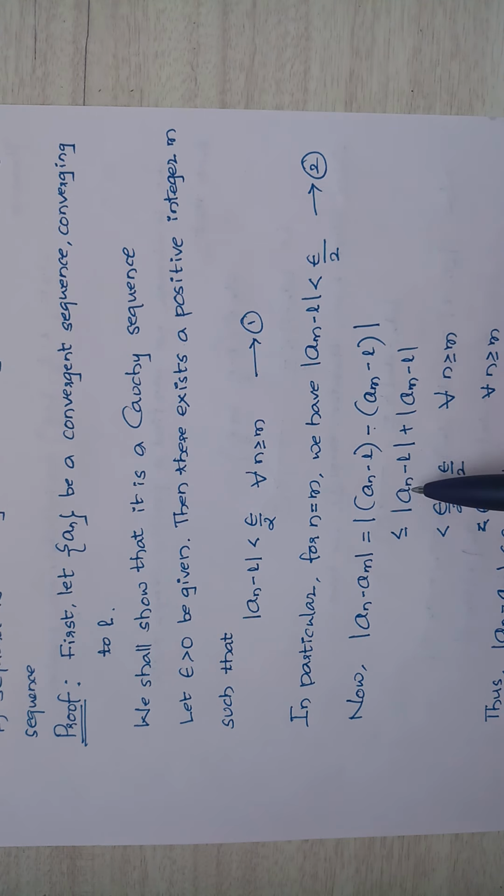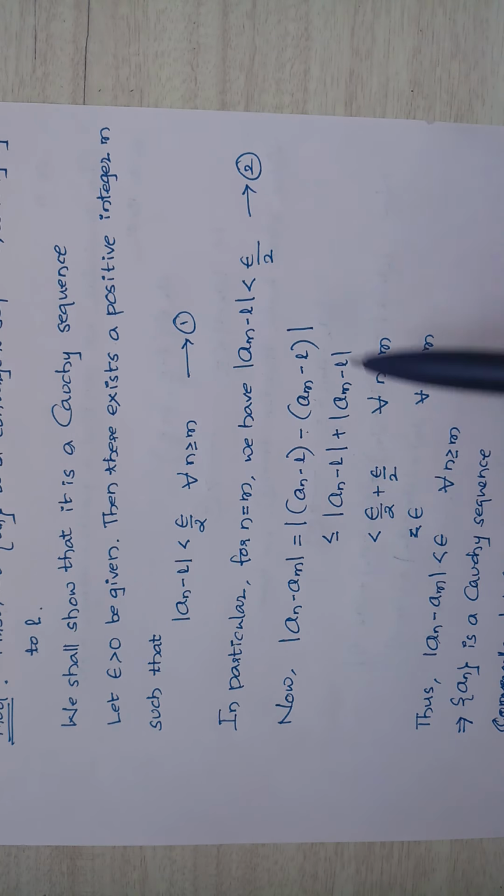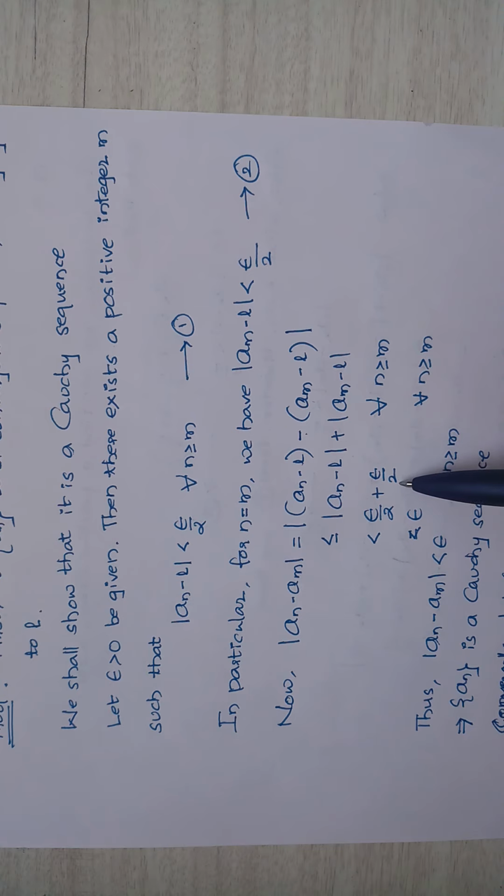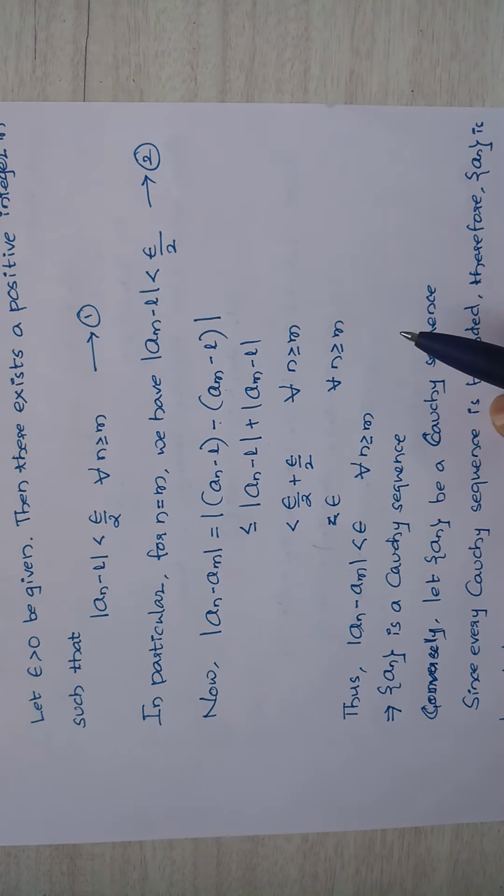You know that |a_n - L| is less than epsilon by 2 and |a_m - L| is less than epsilon by 2. So epsilon by 2 plus epsilon by 2 gives epsilon. Thus |a_n - a_m| is less than epsilon for all n greater than or equal to m. That implies that the sequence a_n is a Cauchy sequence.